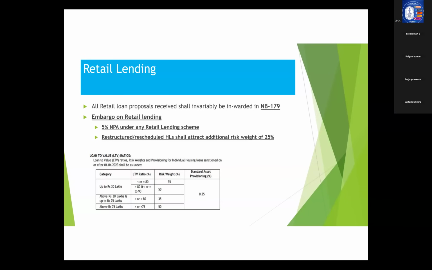Similarly, for 30 to 75, the margin is 20%. So you can just remember by heart like this. For 30 to 75, the margin is 20%. That means the LTV will be 80 and the risk weight will be 35. Above 75, the required minimum margin is 25. That means LTV can go up to 75. In that case, the risk weight is 50. So I think this is clear for all.